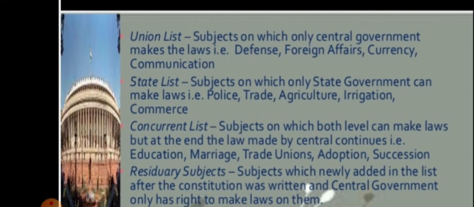Residuary subjects are those newly added to the list after the constitution was written, and only the central government has the right to make laws on them. Computers, software: when the constitution was made, these subjects were not there, so they are included in the residuary subjects.